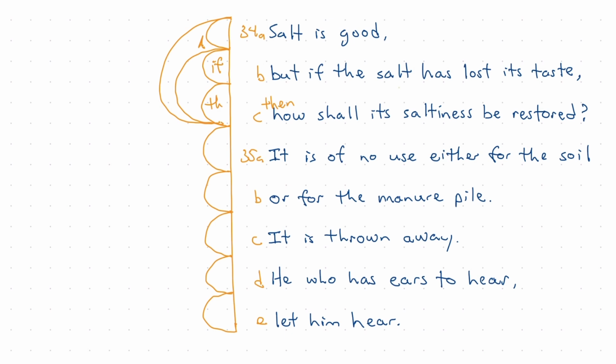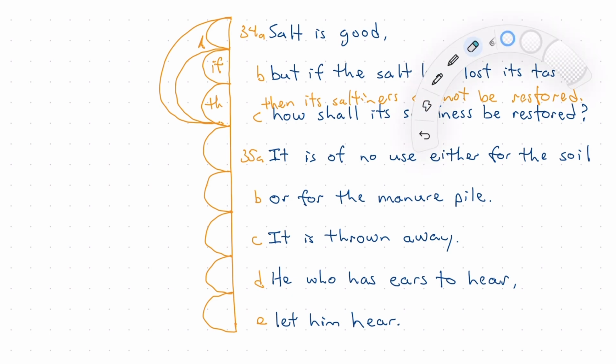Salt is good, but if the salt has lost its taste, then we could say its saltiness cannot be restored. We can rewrite this as a statement, and you can see that no meaning is lost here.